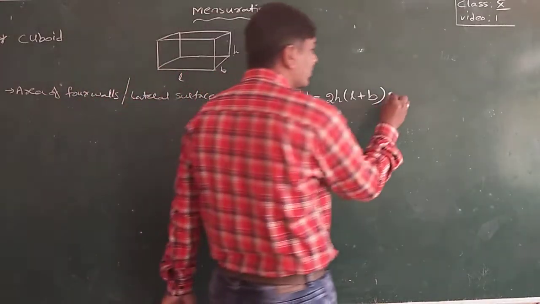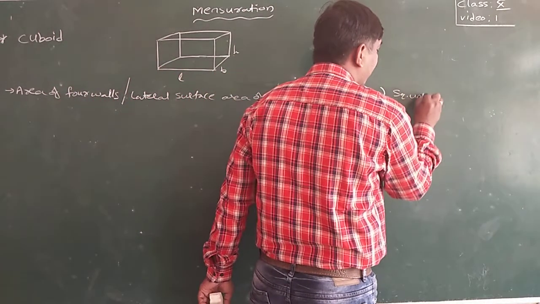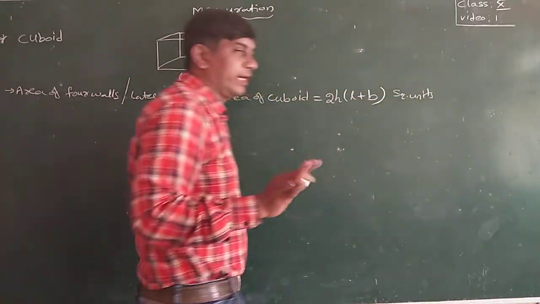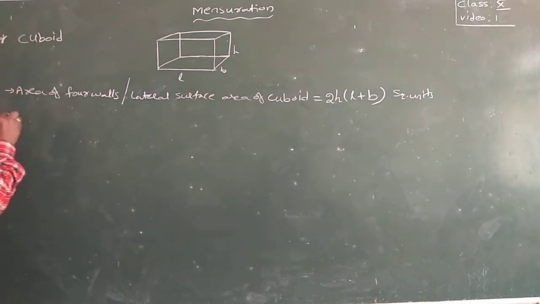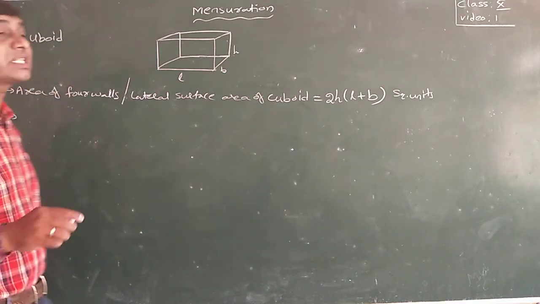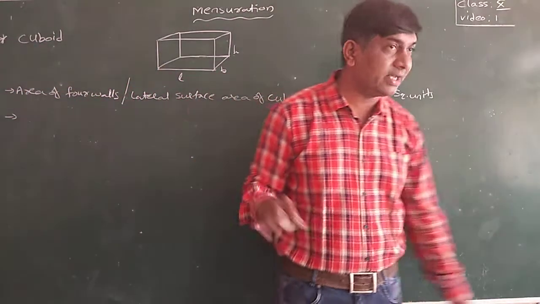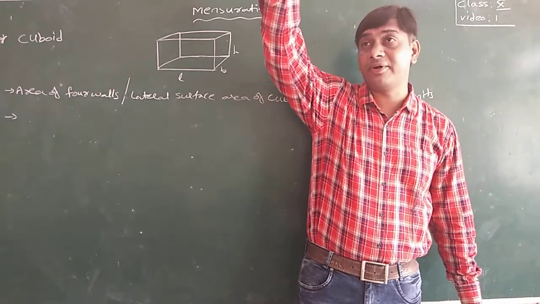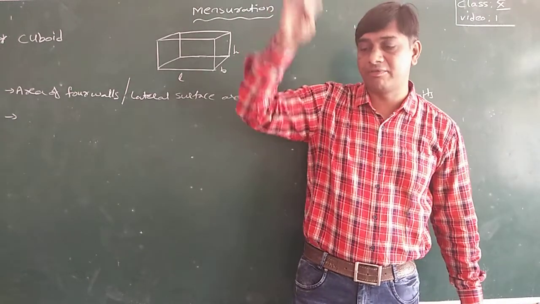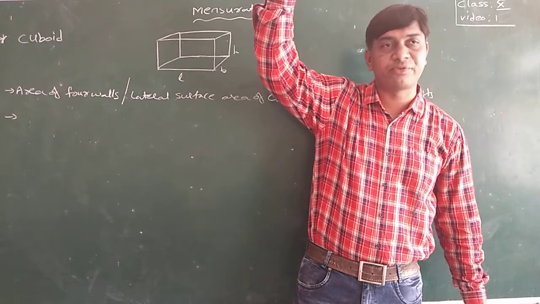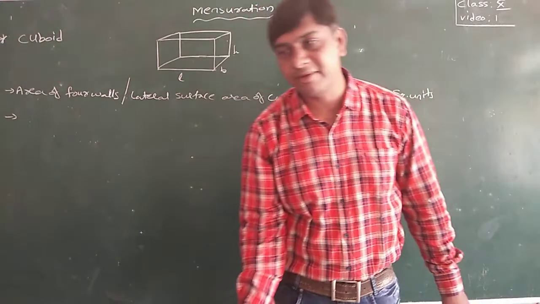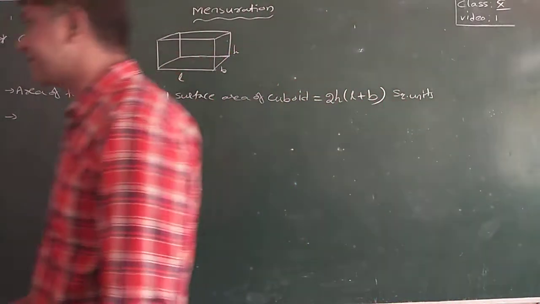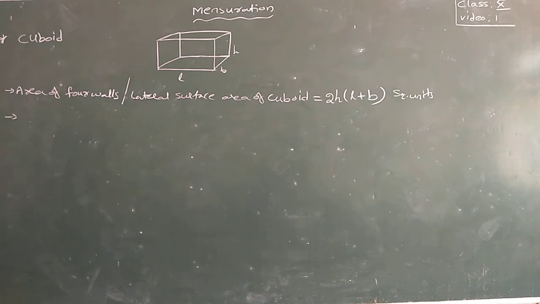Always areas will be in square units, volumes will be in cubic units. Now next one is the total surface area. That means the area of four walls, and the area of the floor, and the area of the roof. Floor area and roof area also you consider. Then you will get the total surface area.